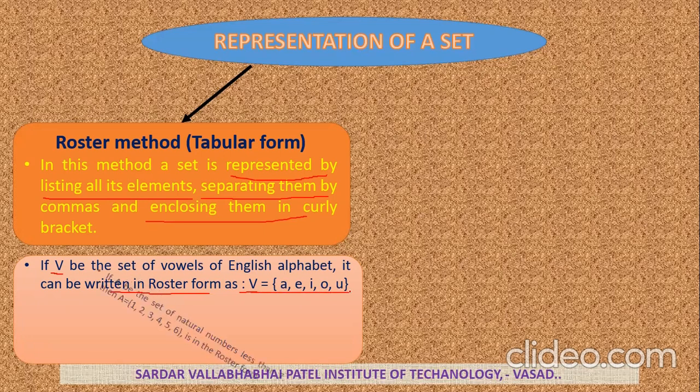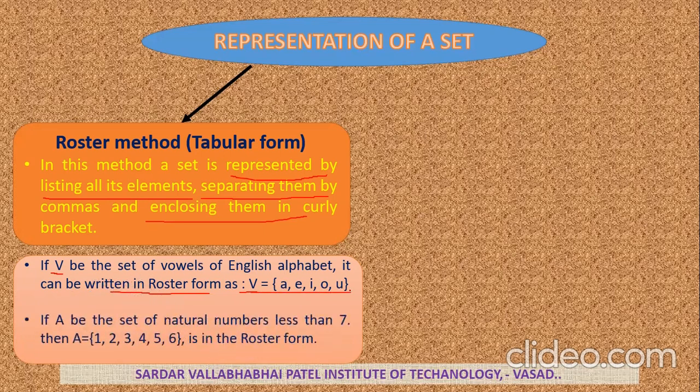Now consider another example. If capital A is the set of natural numbers less than 7, we write A = {1, 2, 3, 4, 5, 6}. So the first representation of a set is the roster method or tabular form.